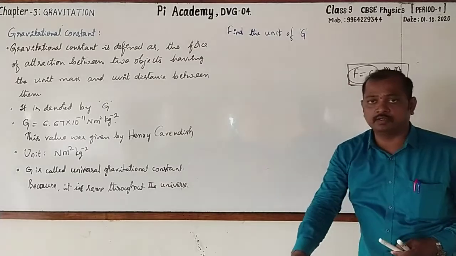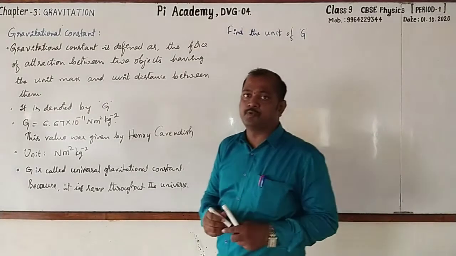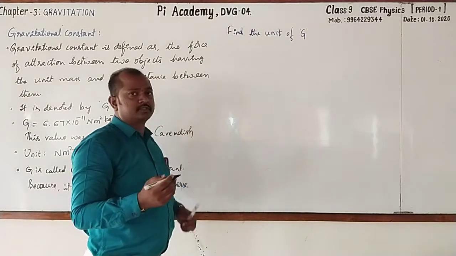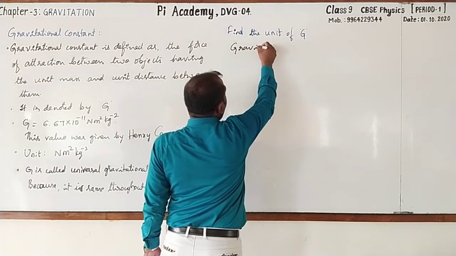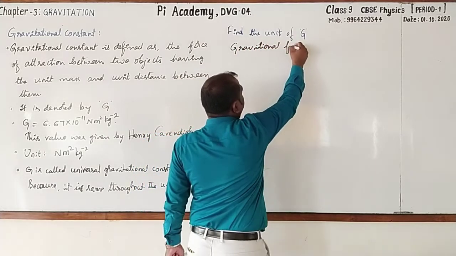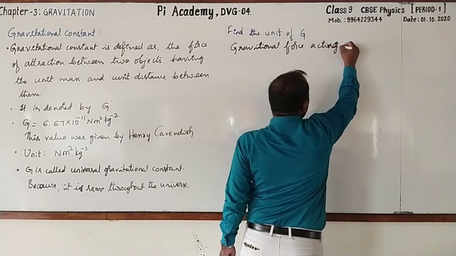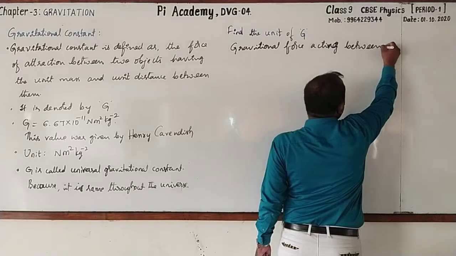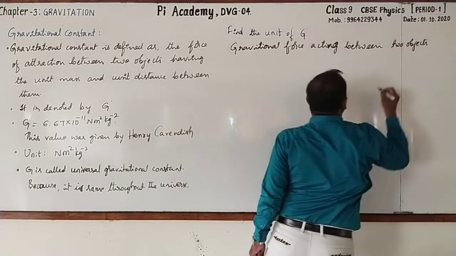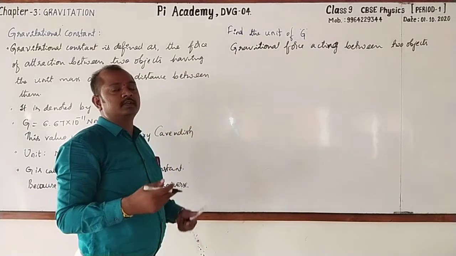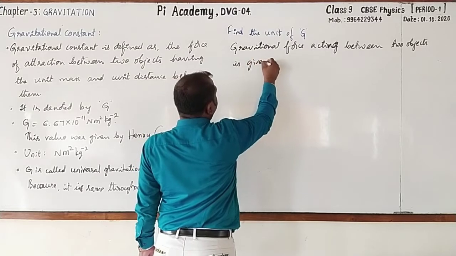Dear students, we all know that the gravitational force acting between two objects, their masses m1 and m2 and the distance between them is d, is given by, how do you write?